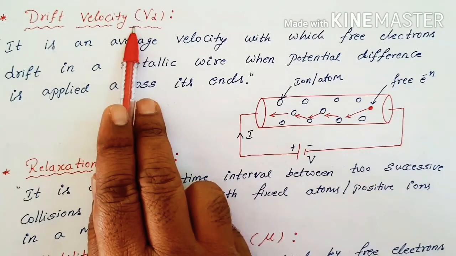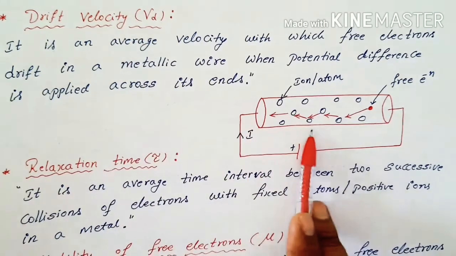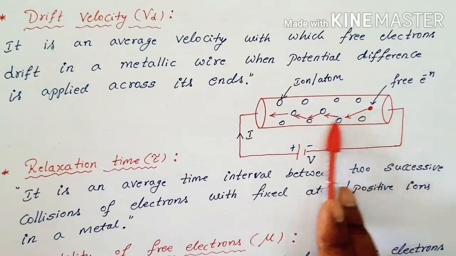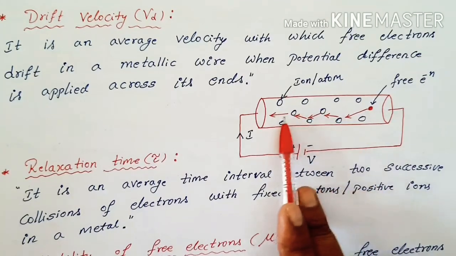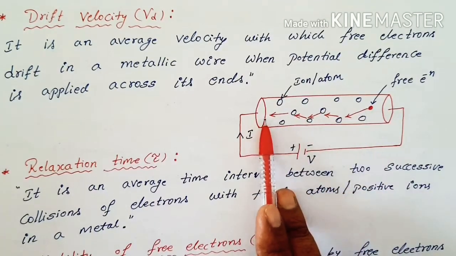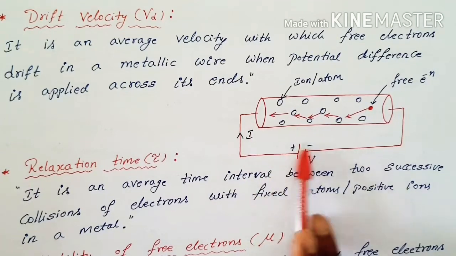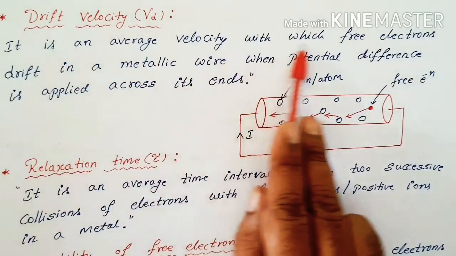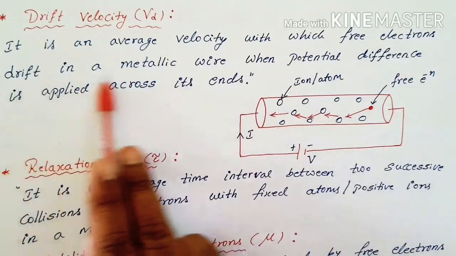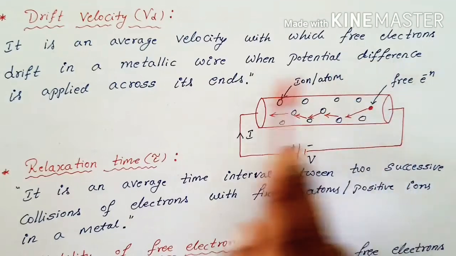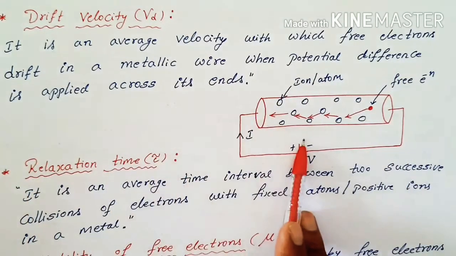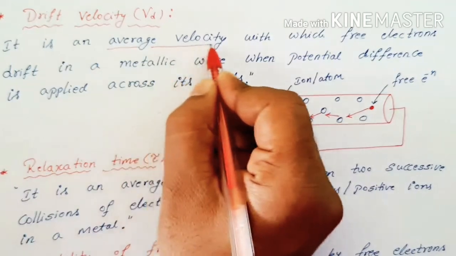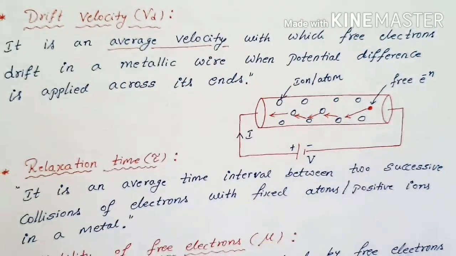The drift velocity, as we studied earlier, this is the conductor. The electrons get drifted from one end to another end. After many collisions, it gets drifted, right? So after connecting a battery across its ends, here an average velocity with which free electrons drift in a metallic wire when potential difference is applied across its ends, this velocity we called as a drift velocity.